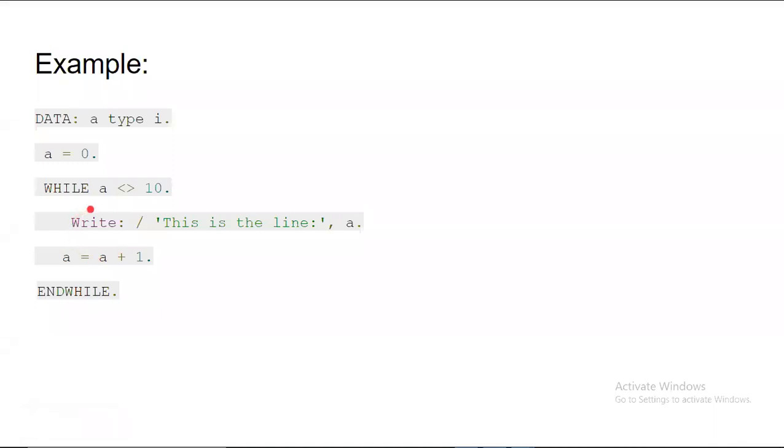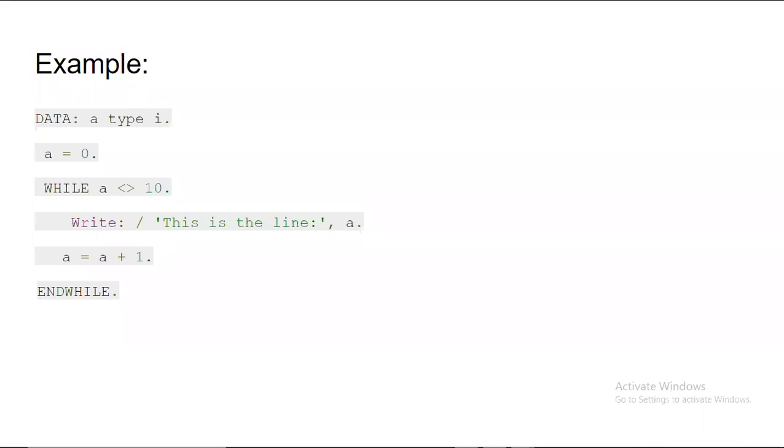10 times. Now imagine the value of a is 9, so it will become 9 plus 1, 10, and then it will check whether 10 is not equal to 10. Oh, 10 is equal to 10, so the condition becomes false. So it ends that while loop and stops the execution. This is the way the while loop is going to execute.